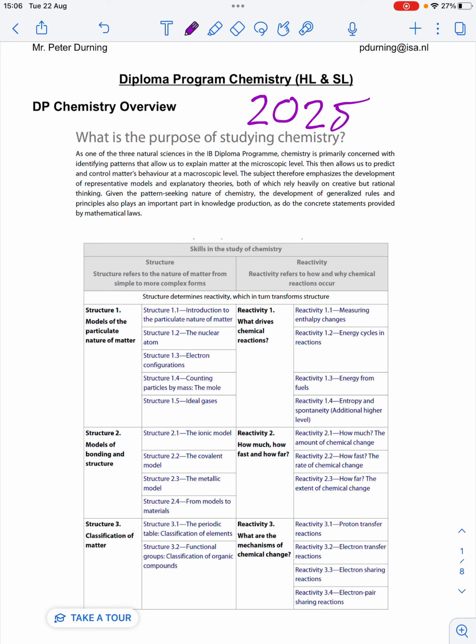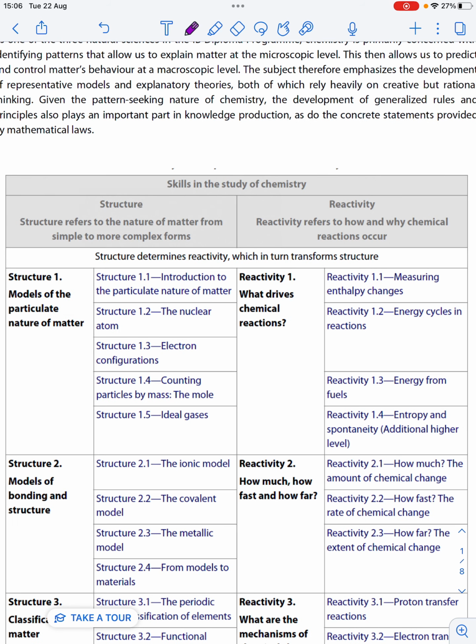chemical reactions. And so the new chemistry course, I'm making this video in 2023, just as we are beginning the first cohort through this new syllabus for exams in 2025. And so the new course has been really separated into two main themes. And those two themes are structure and reactivity.